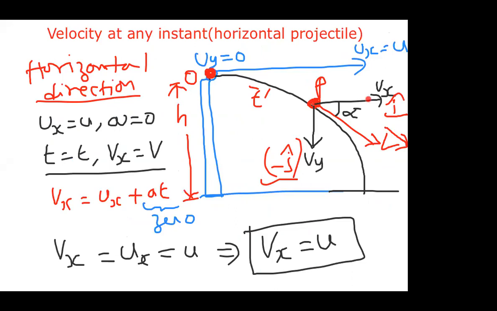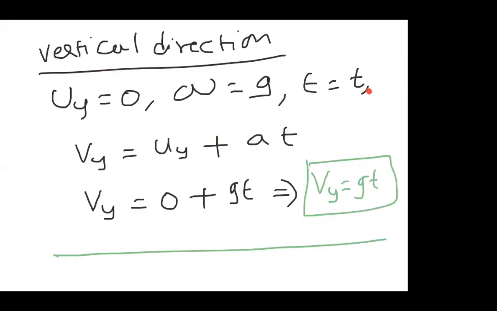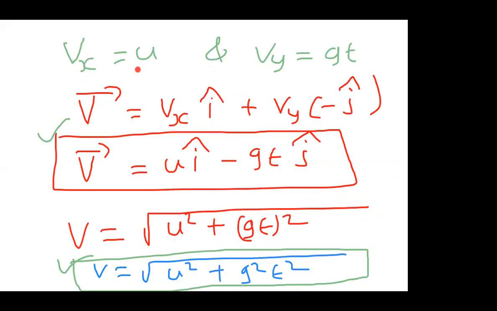Then we took the vertical direction and got the Vy value as Gt. From horizontal and vertical velocities both, we substitute in the formula. Remember this very carefully.